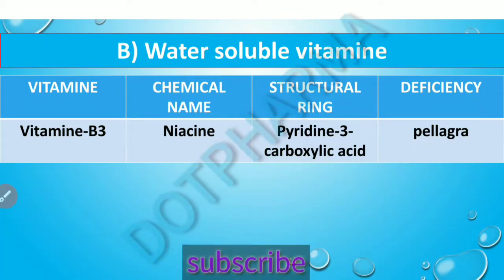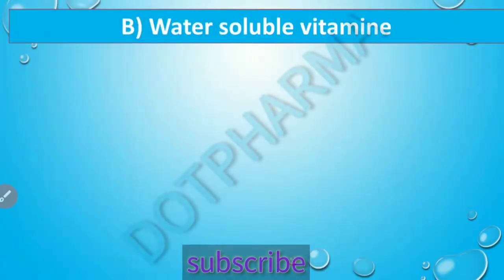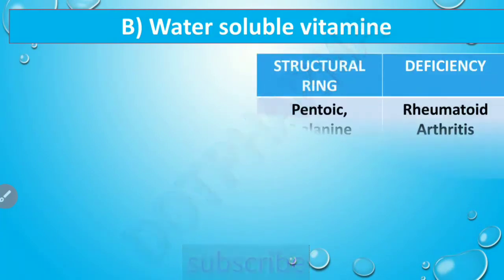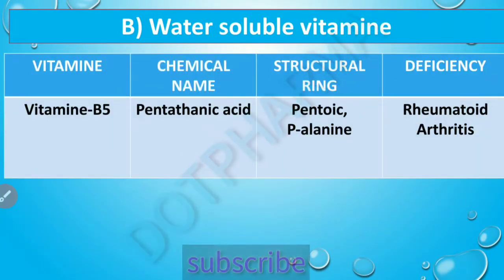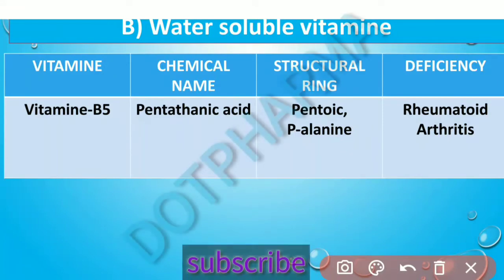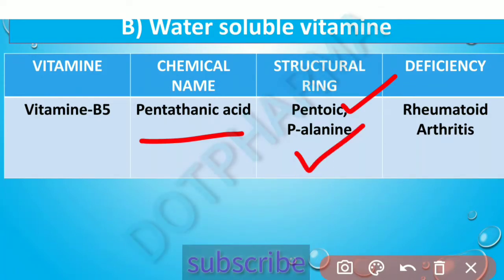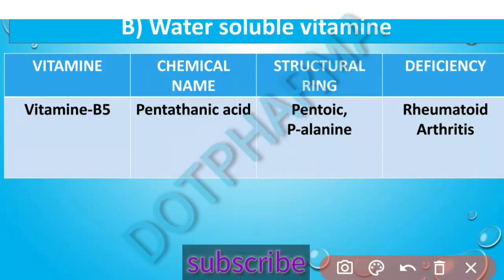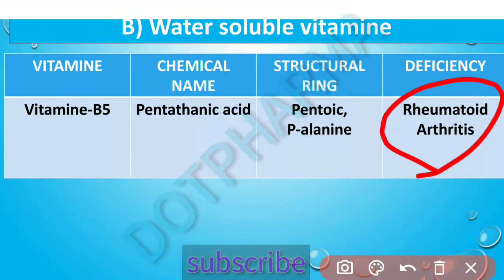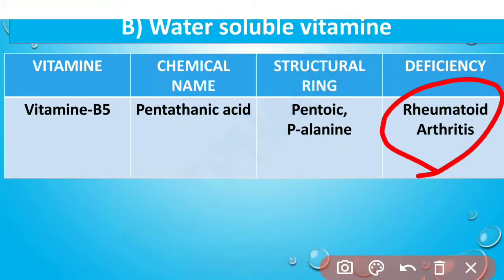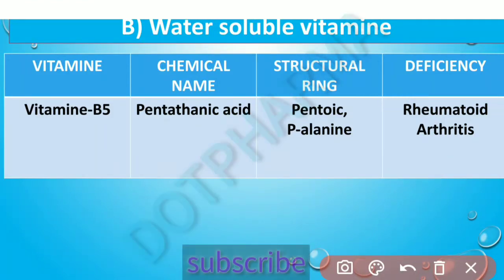Next is vitamin B5, which is also a water soluble vitamin, also called pantothenic acid, and the structure contains pantoic acid and beta-alanine, and its deficiency leads to rheumatoid arthritis. Rheumatoid arthritis is a joint disorder.